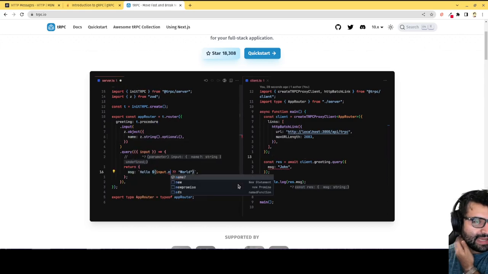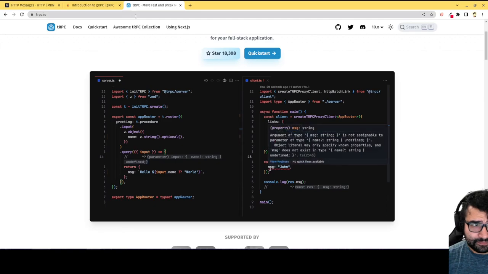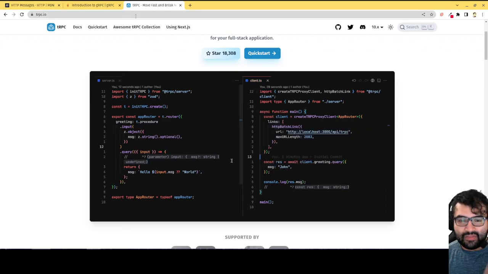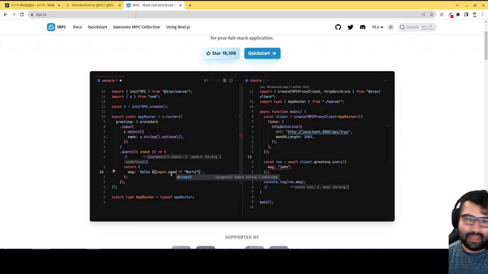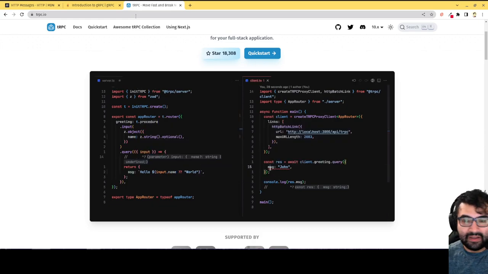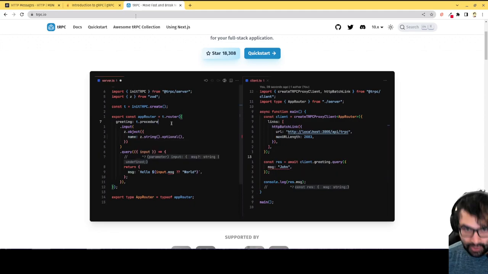Okay, so that is tRPC. But the idea is always that the user experience on the front end is going to be like they're just calling a function. They're not going to be thinking about, hey, I'm making a POST request to here or a GET request to here, or I have to make a fancy query string here. They're just calling a function like they're used to calling functions in their code.